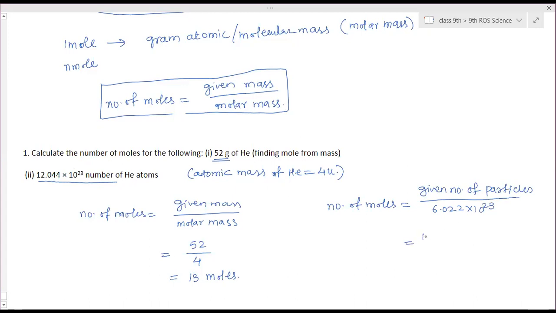The given number of particles is 12.044 into 10 to the power 23, divided by 6.022 into 10 to the power 23. The answer is 2 moles. Clear? Yes, ma'am.